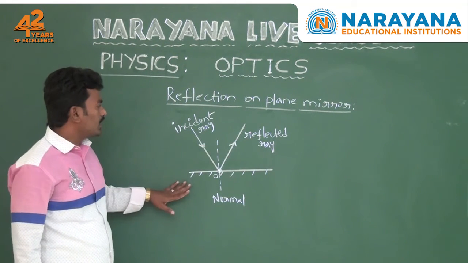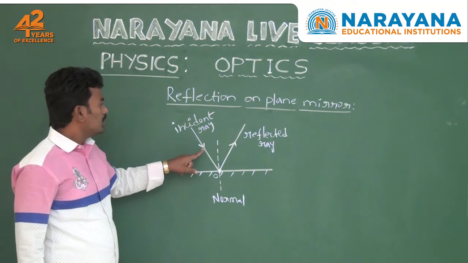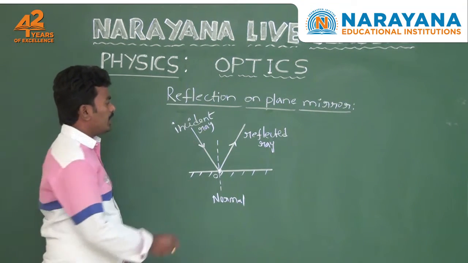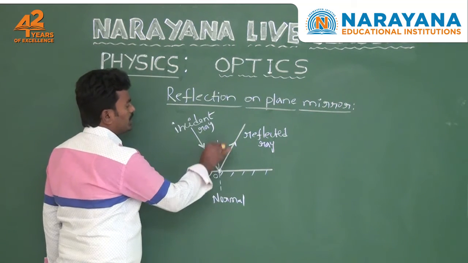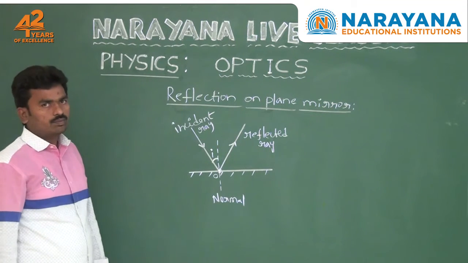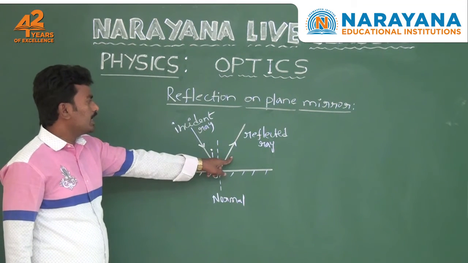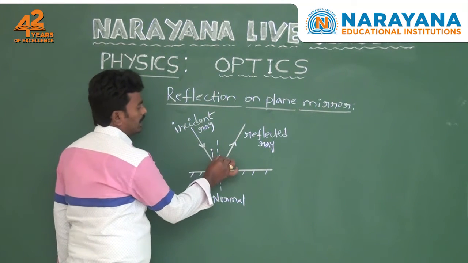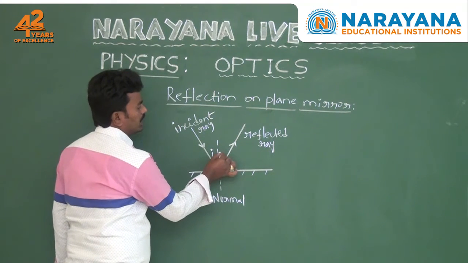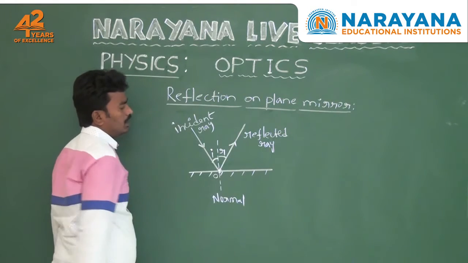So here you take the angle between incident ray and normal. Then the angle is called angle of incidence. It is denoted by I. Now you take the angle between normal and reflected ray. Then the angle is called angle of reflection. It is denoted by R.